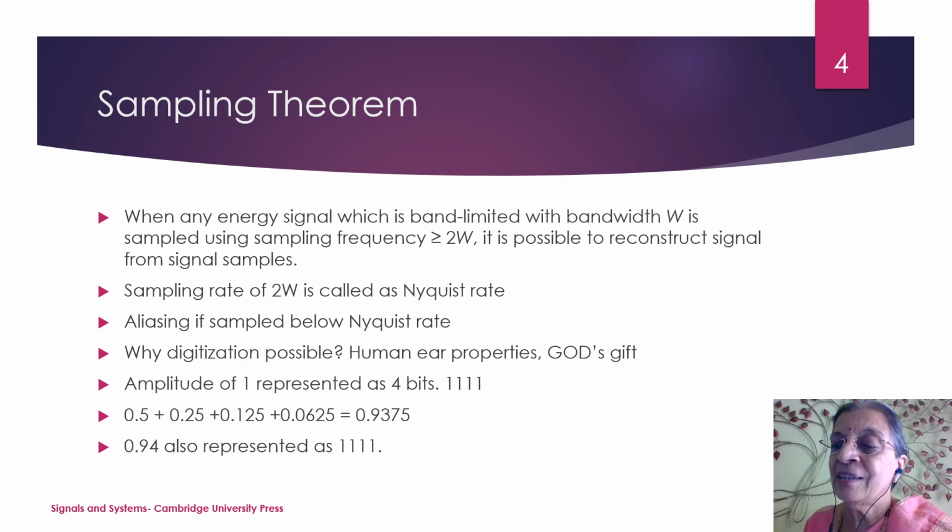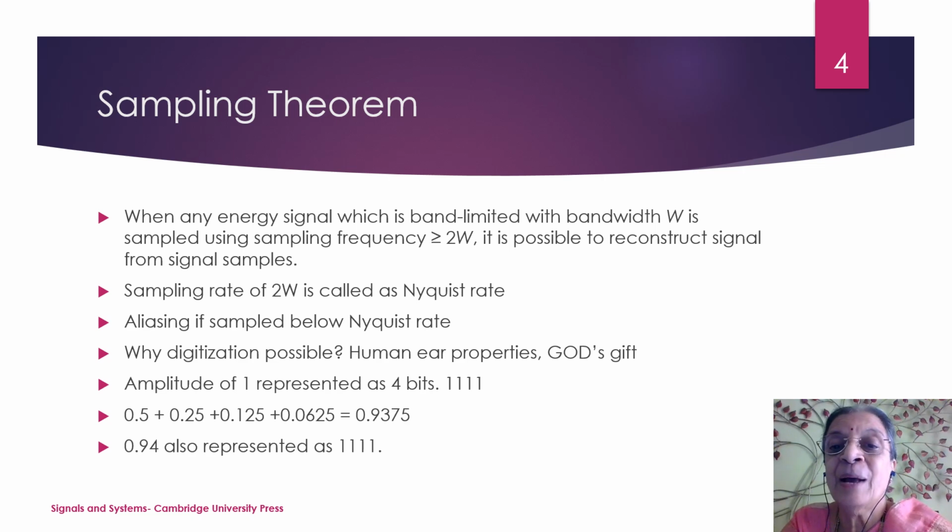So, as I said, we have to first sample the signal. Now, when we sample it, there must be some rules for sampling. Because when I sample the signal and transmit it from one end to the other, at the other end these samples should be utilized for recovering the original signal in the analog form. Otherwise, what is the use if there is some loss occurring? So there should be no loss, and we should be in a position to faithfully recover the signal at the receiver end. So there are some rules for sampling.